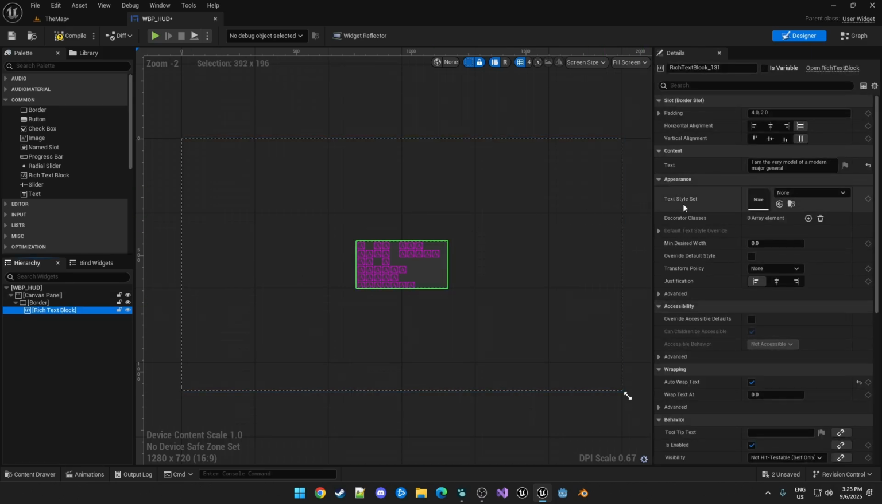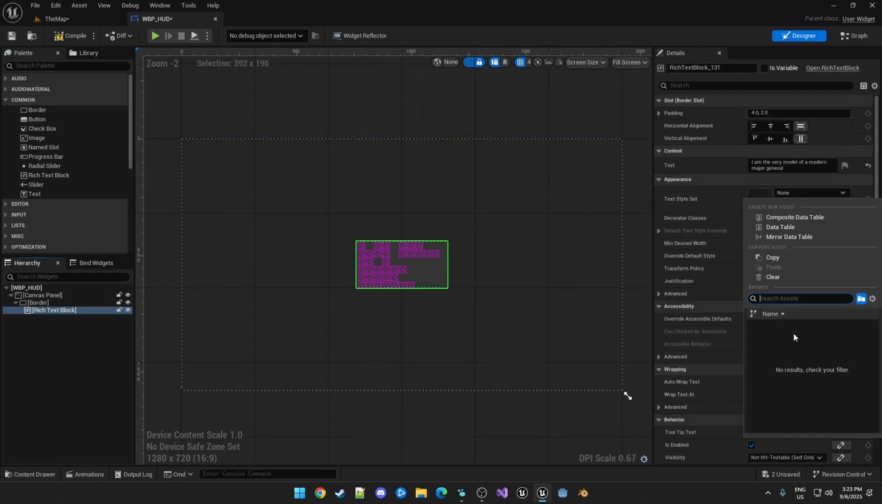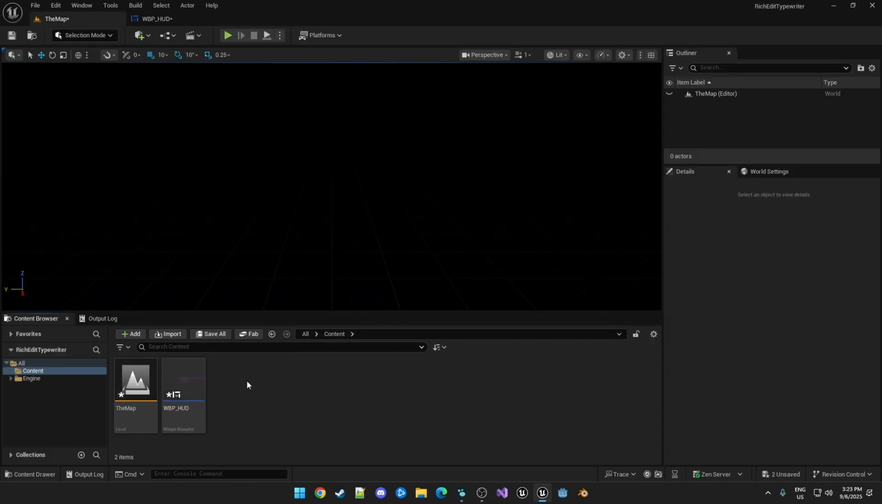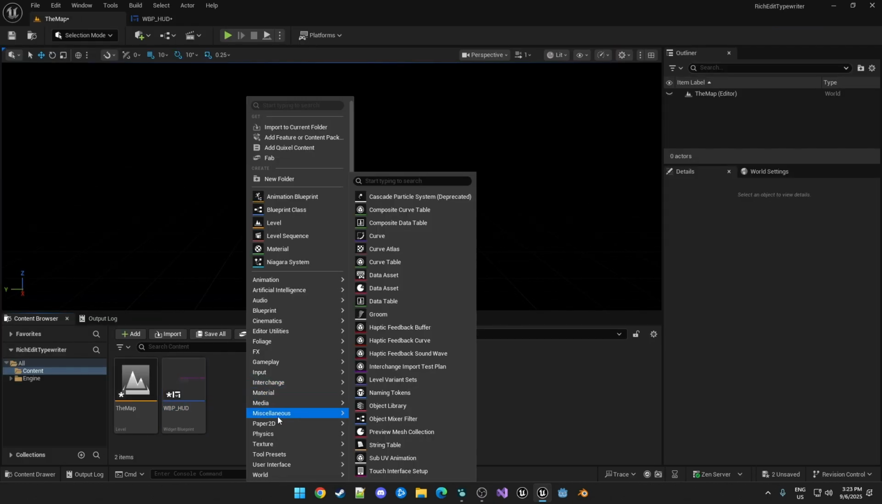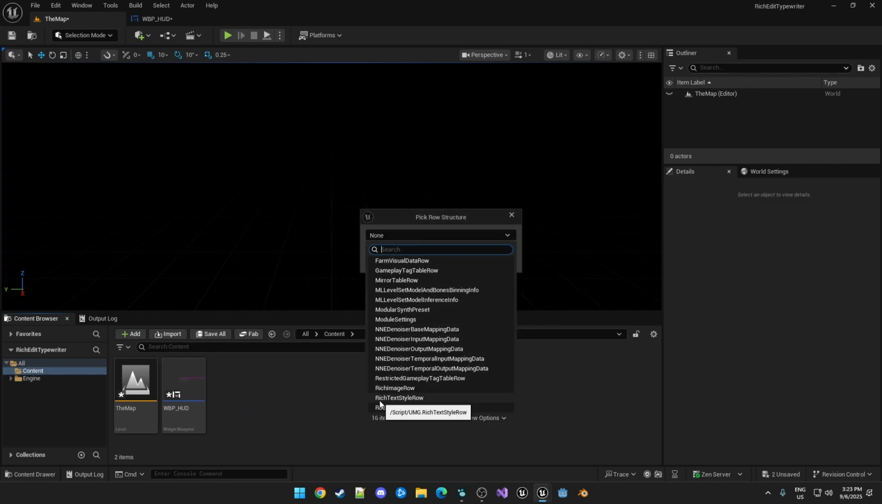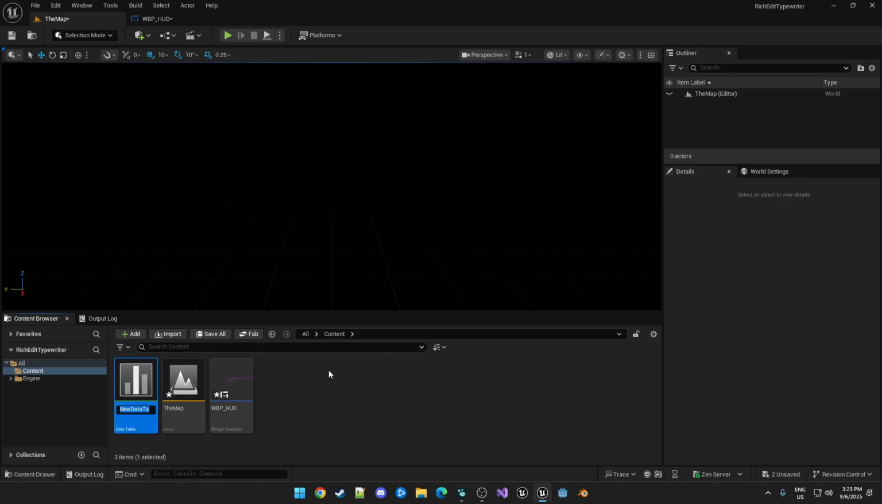So that's text style set here. This is just you choose a data table, which is based on a certain type. So we'll go create that data table. So in here, we right click, we go to miscellaneous data table or data table. And down here at the bottom, rich text style row is what we want. Just call this DT underscore rich text.